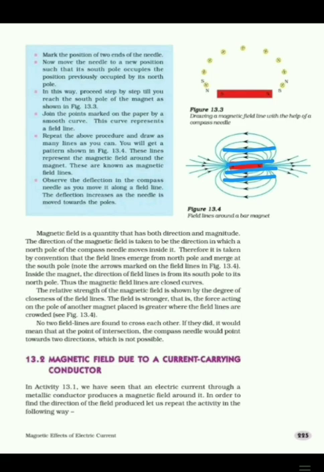And the strength of magnetic field can be observed by the degree of closeness of field lines. If the field lines are very close, crowded, that means strong magnetic field. If those are far from each other, that means weak magnetic field. So, this is all about magnetic field and magnetic field lines.